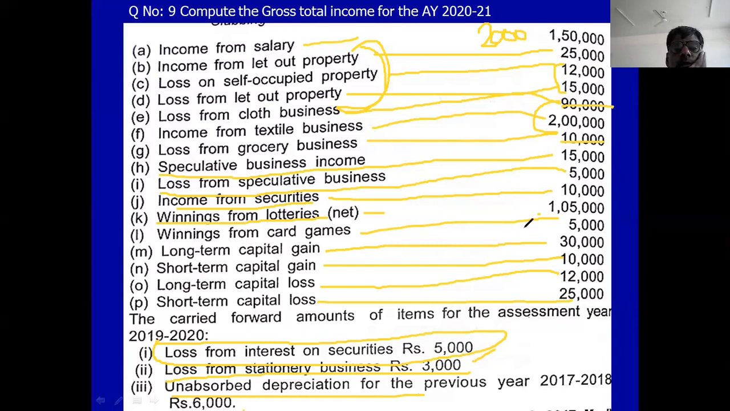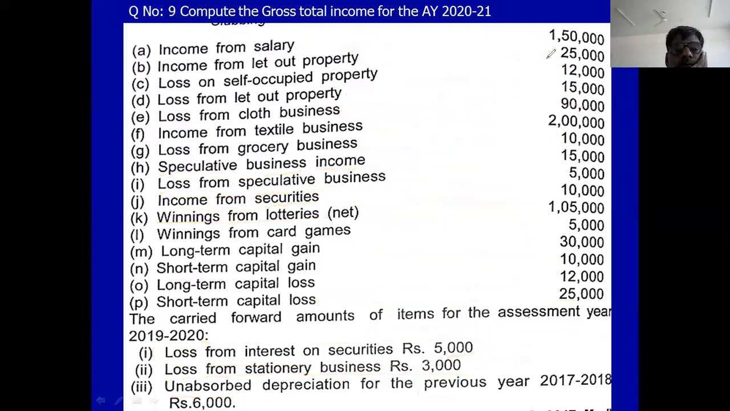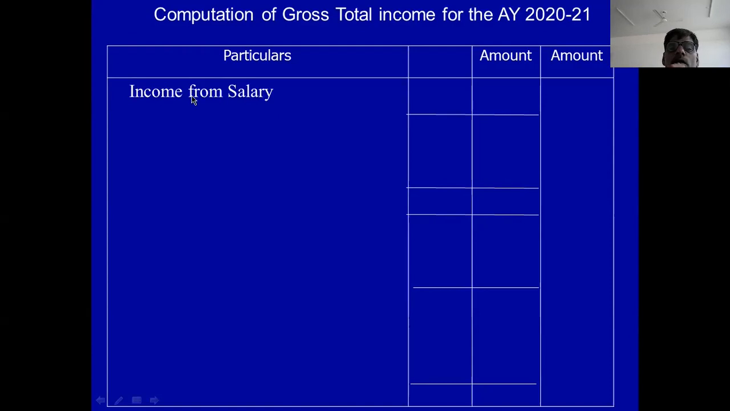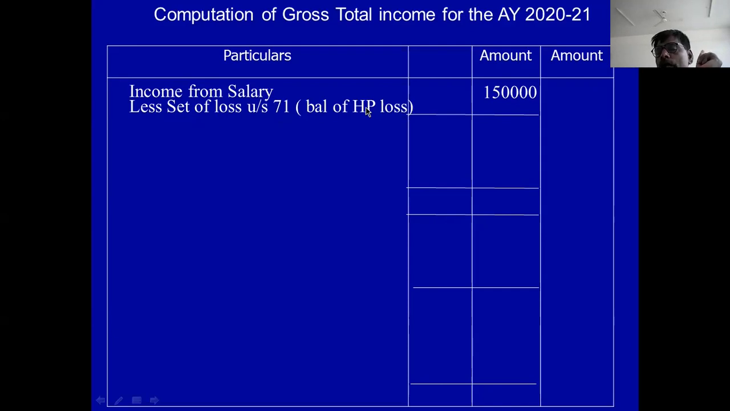This is the problem. Now you see the solution. Computation of gross total income. In the gross total income, you take salary income 1,50,000. Less set off under section 71, balance of house property loss. Balance of house property loss is 2,000.